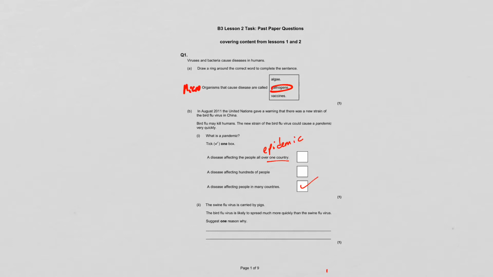As far as I know, pigs still can't fly, so birds can fly, so can spread the disease further. You could also write something along the lines of birds are harder to confine or contain, control, than the pigs are.